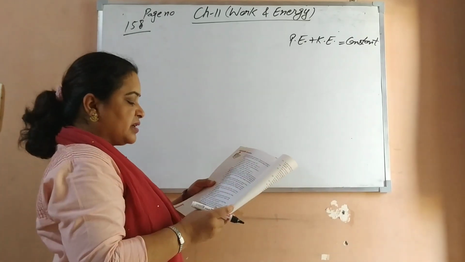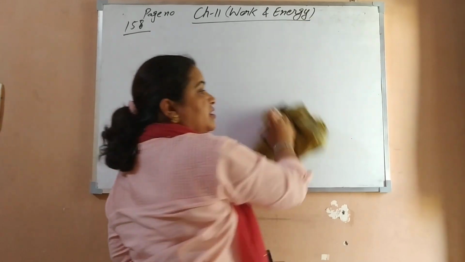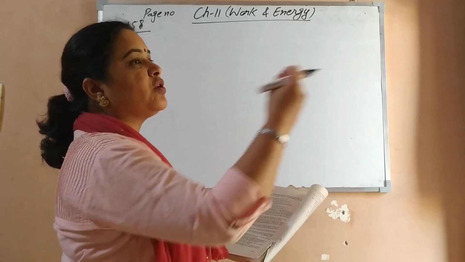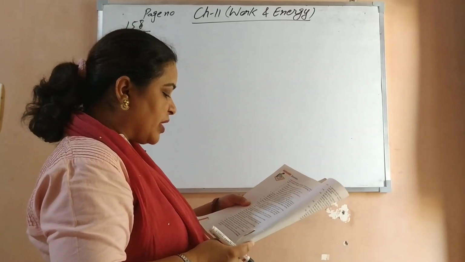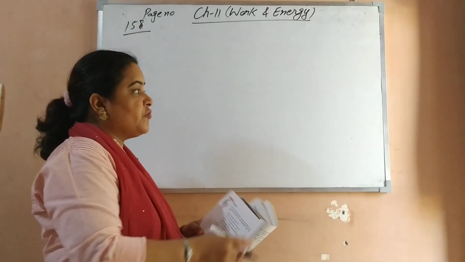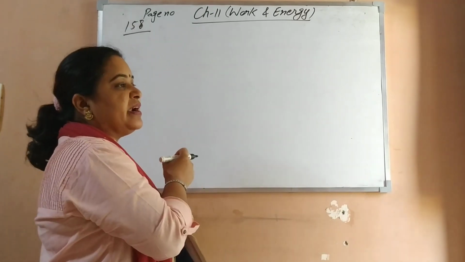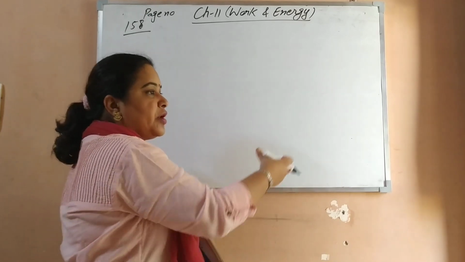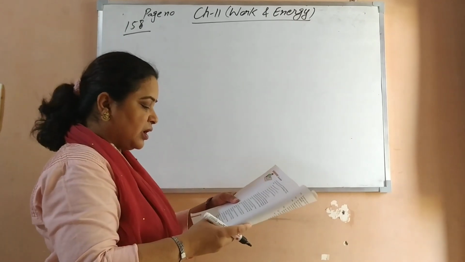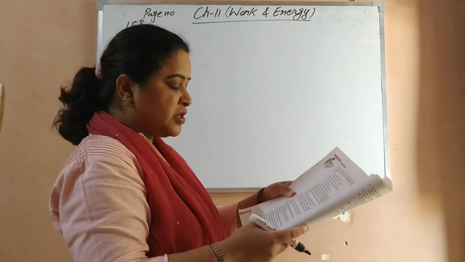Next is, when you are riding a bicycle, explain the energy transformation. So you know what energy transformation takes place in that. Muscular energy gets converted into mechanical energy, or we can simply say muscular energy gets converted into kinetic energy of the cycle. The next is, when we push a huge rock with all our might and fail to move it, where are we spending our energy? When we are pushing, the rock is also exerting a force on us. And when we are spending our energy, that energy goes into the surroundings in the form of heat energy to overcome the force given by the rock on us. Clear?